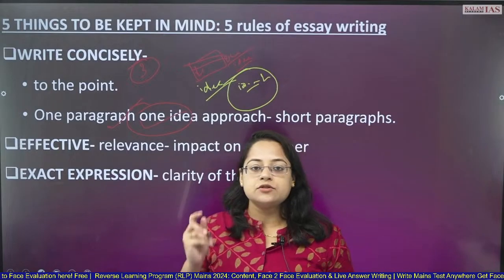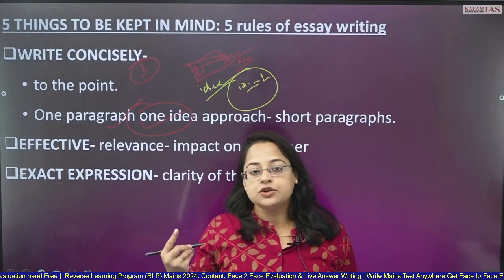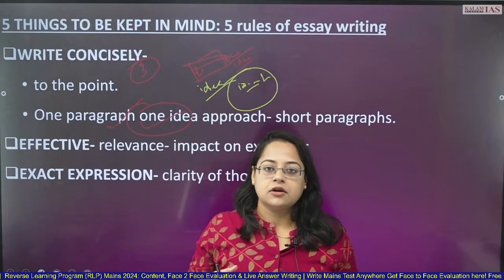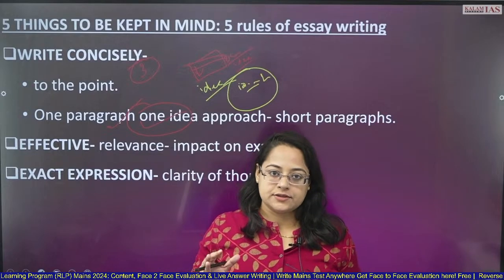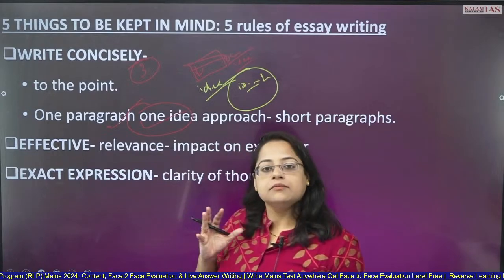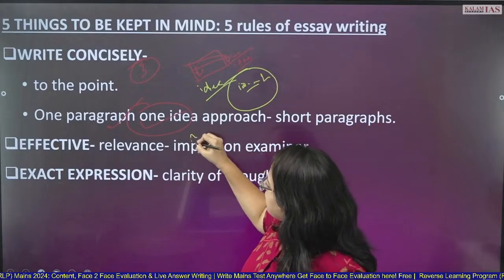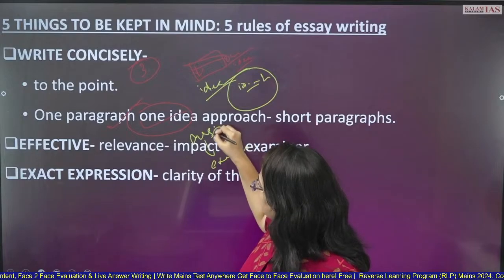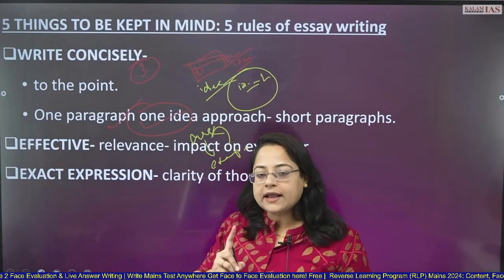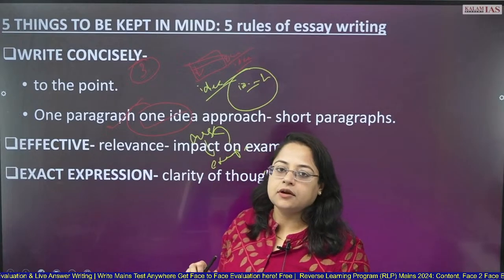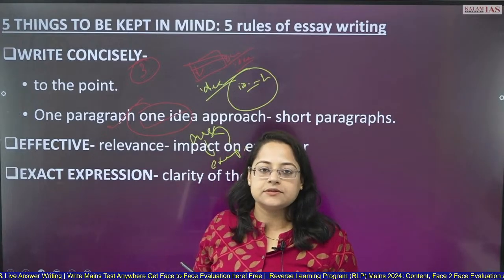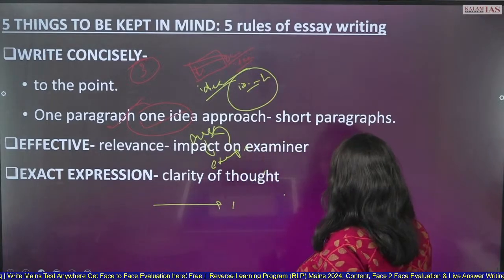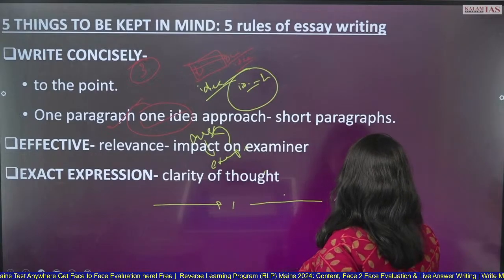The essay paper is not about showcasing how much you know, how widely you know, how many examples you can cite for climate change. You are not there to showcase that. You are showcasing your argument and one example to justify that argument. Okay? So one example is enough for one argument. At the most, you can give 2 examples. But you need not write so many examples. ऐसे comma करके बहुत सारे examples लिखने से कोई फायदा नहीं.